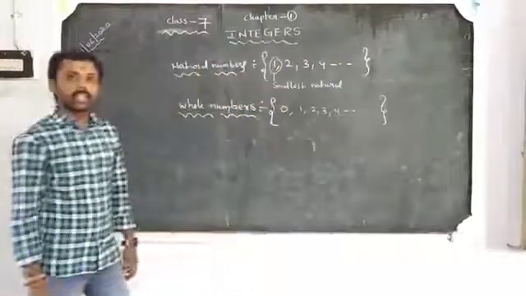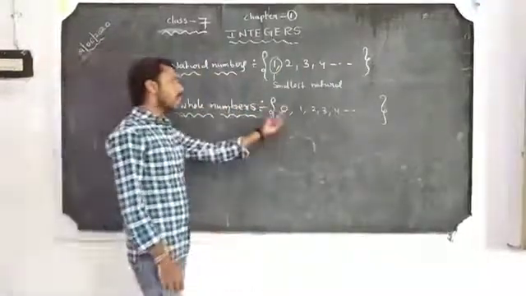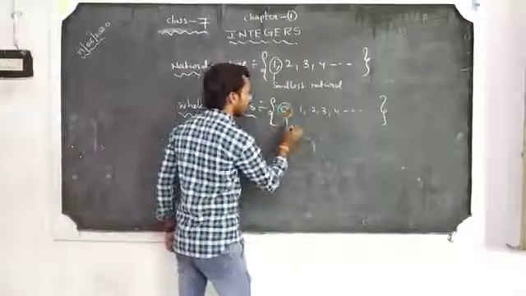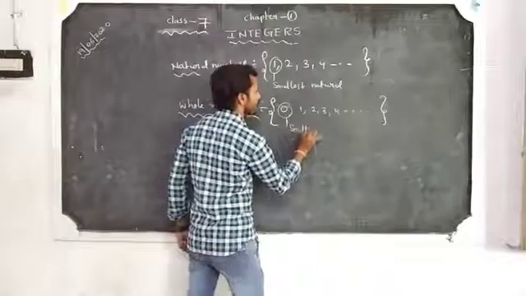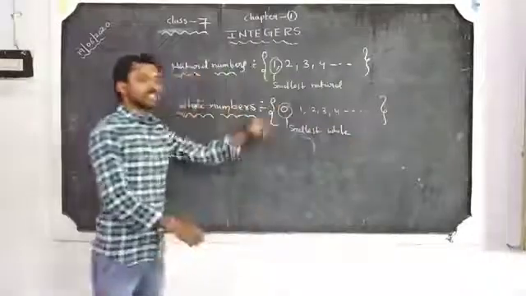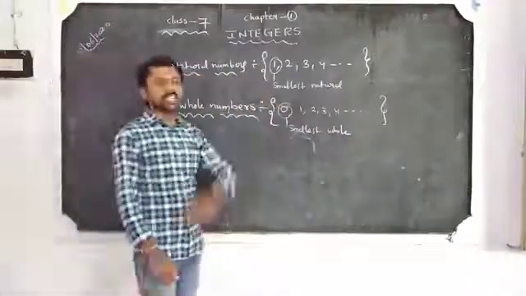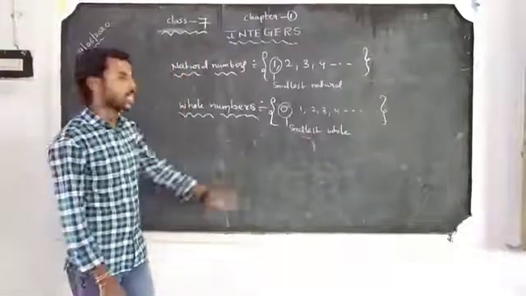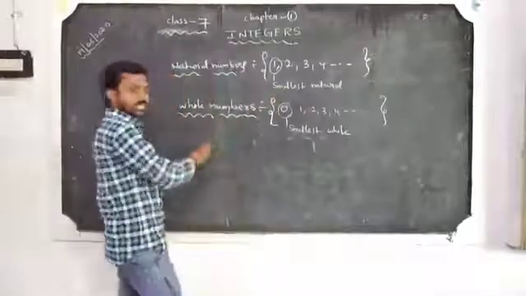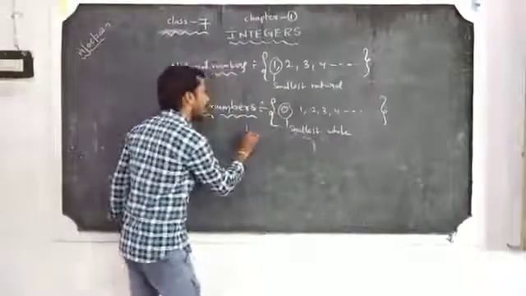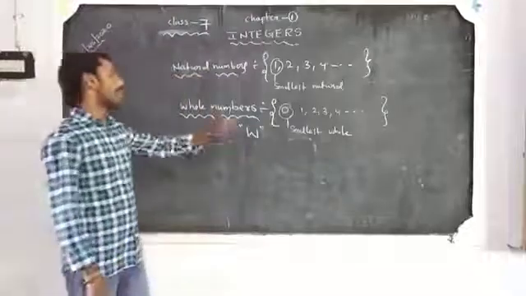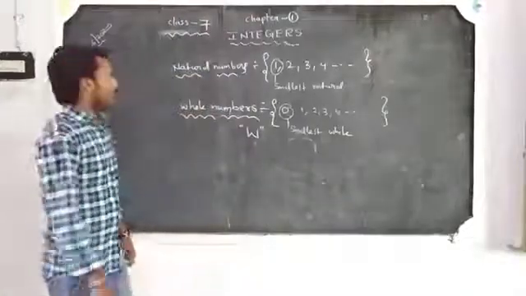The smallest whole number is 0. The largest whole number is not defined. Whole numbers are denoted by capital W.